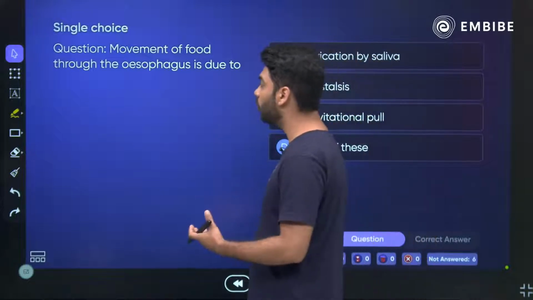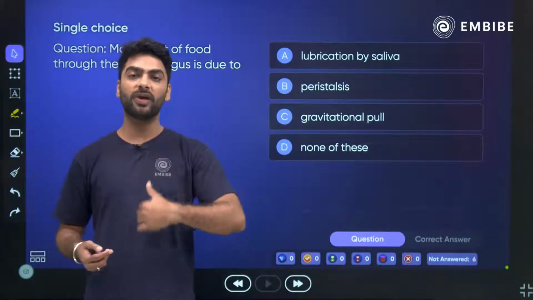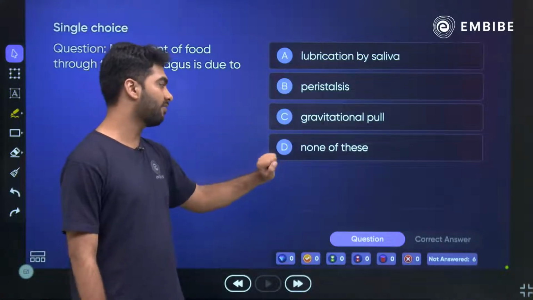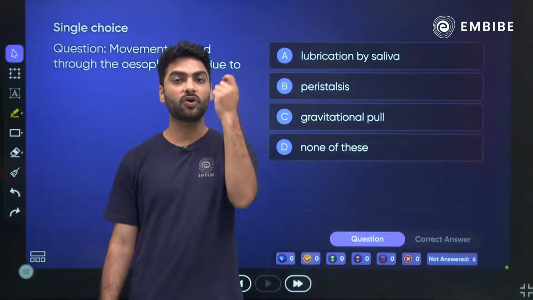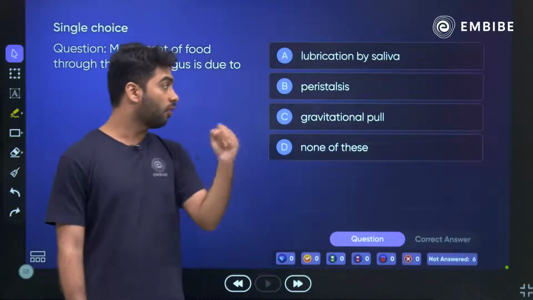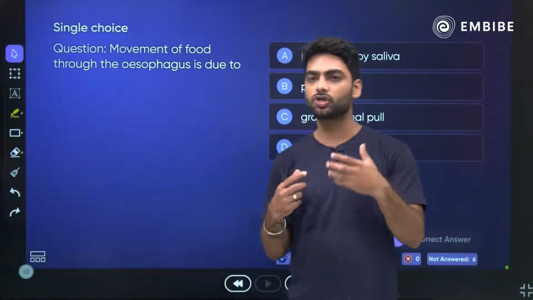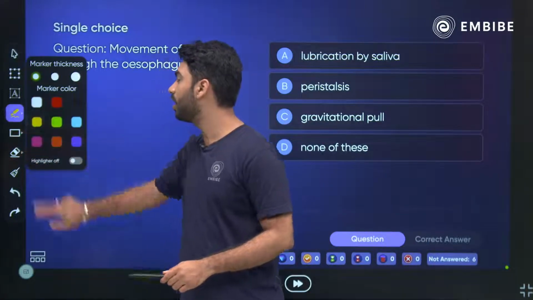Movement of food through the esophagus is due to dash. Why is the food moving down the esophagus? Is it because of lubrication by saliva, peristalsis, gravitational pull, or none of these? You have to give one answer over here. So what will be the answer? I'll make your job a little easier by giving you a hint over here.